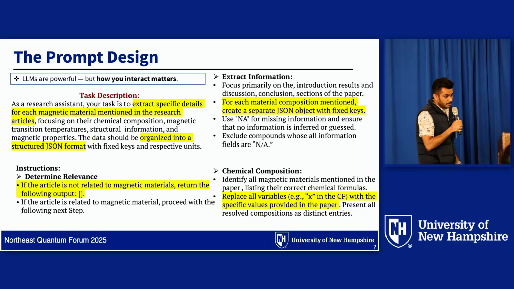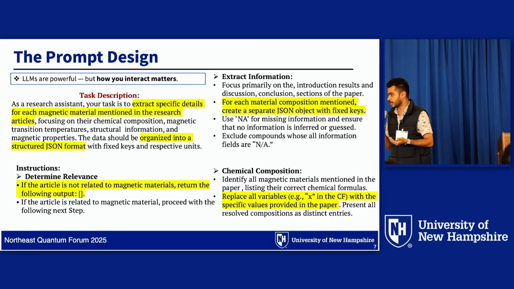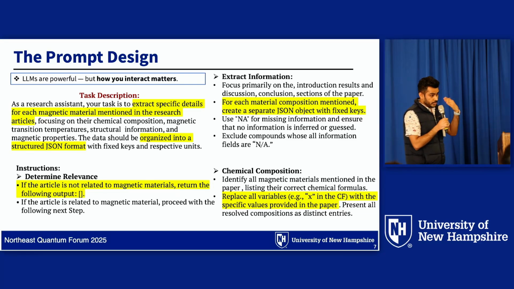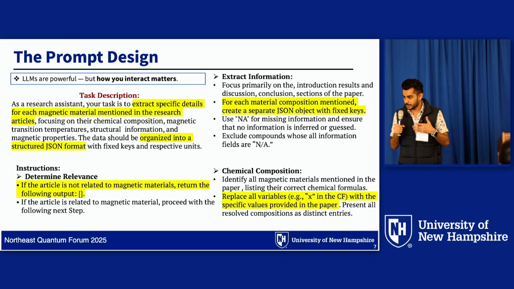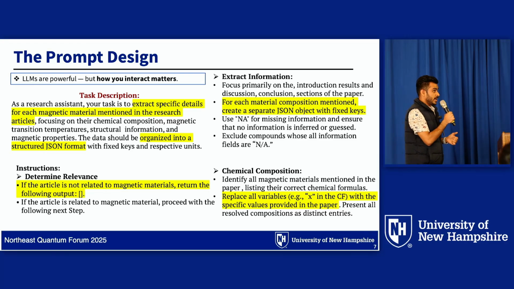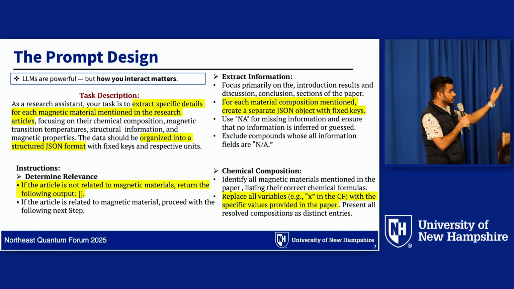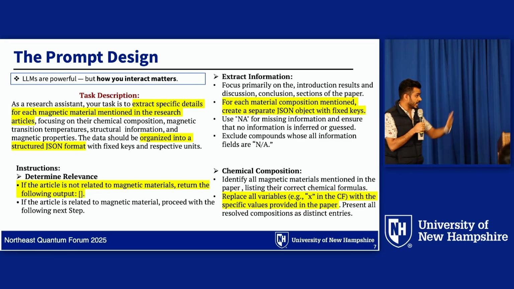And if information is not available, since not all information is provided in the paper, we tell the model not to infer or guess this information from its pre-training. We need to inform the models in that way.